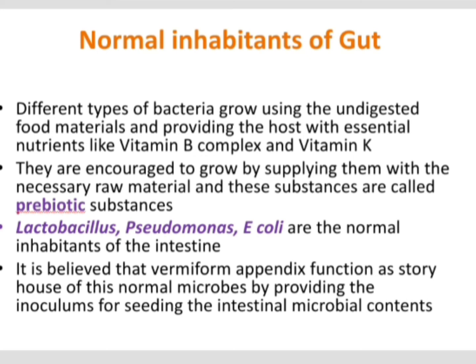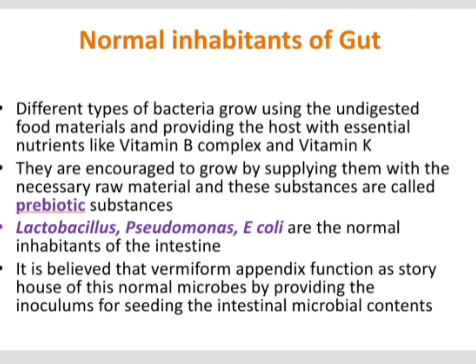So prebiotic substances are actually substances or nutrients that we consume for the growth of the probiotic microorganisms in our gut. So these prebiotic substances are given to the children when they are advised to consume antibiotics.